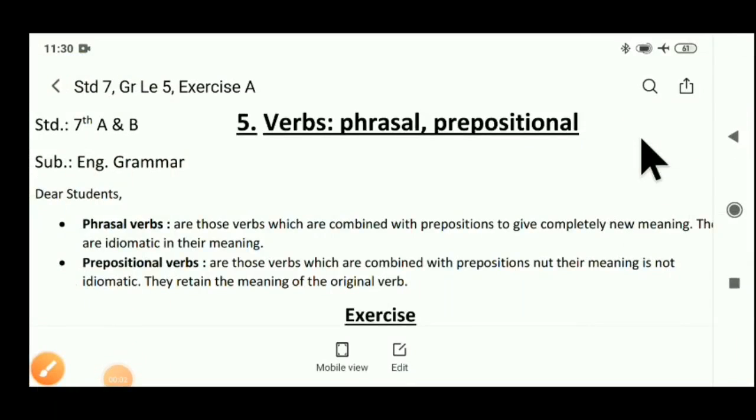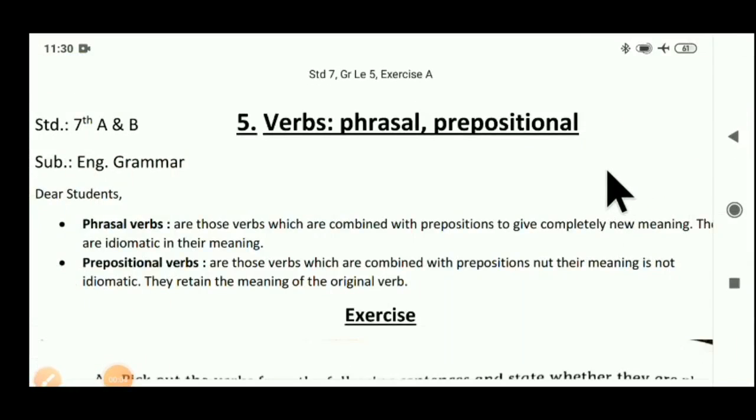Students, in our previous screen, we studied verbs, phrasal and prepositional. Now, in this screen, we have to complete our exercise A. So before starting our exercise, we have to revise something from our lesson. See here.